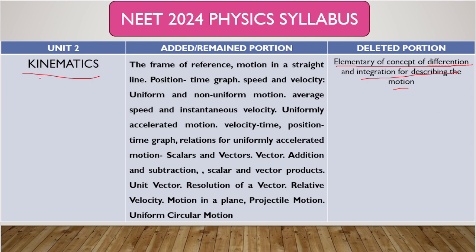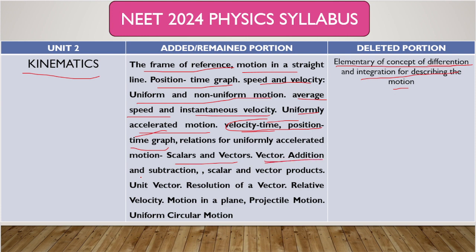What is remaining? Frames of reference, motion in a straight line, position-time graph, speed, velocity, uniform and non-uniform motion, average speed, instantaneous velocity, uniformly accelerated motion, velocity-time and position-time graphs. In this topic I think one graph question will come, for velocity-time or position-time graph. Mainly focus on the graphs here. And scalars, vectors and vector addition are there.